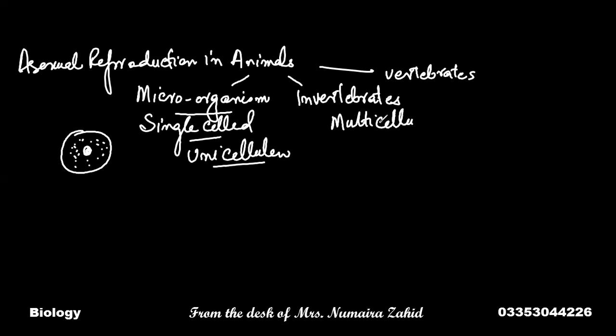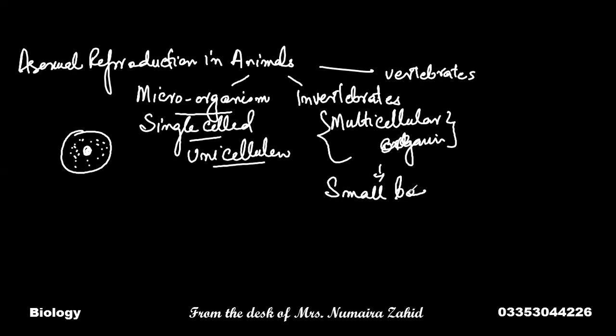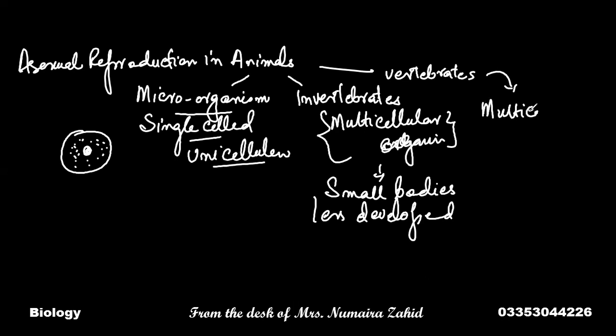Multicellular organisms contain many cells in their bodies, but their bodies are small and less developed in comparison to vertebrates. Vertebrates are multicellular, with highly advanced and developed bodies.